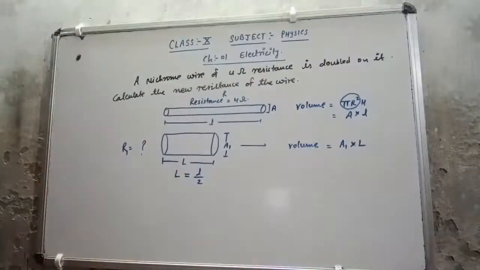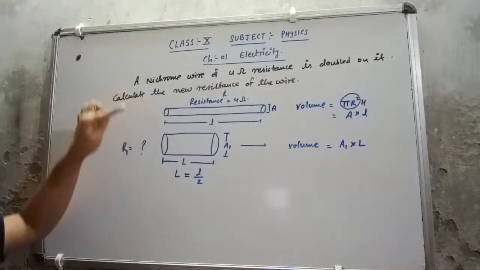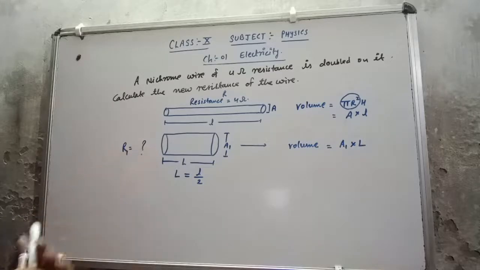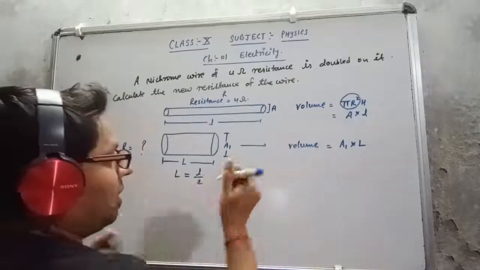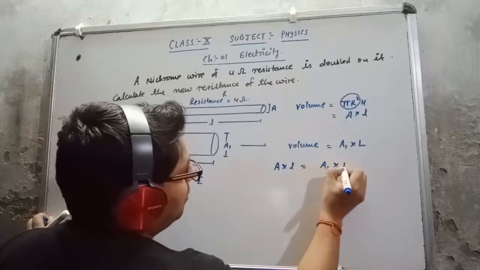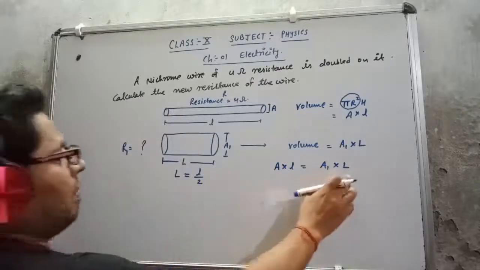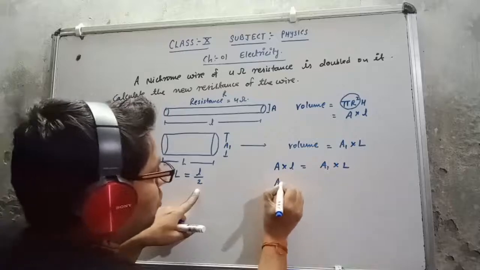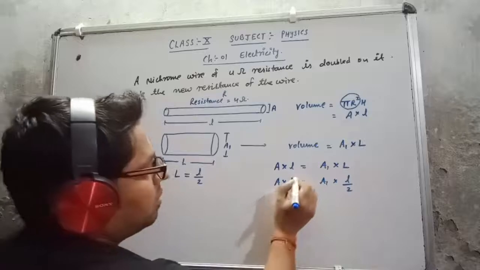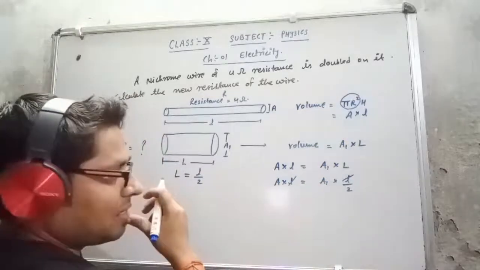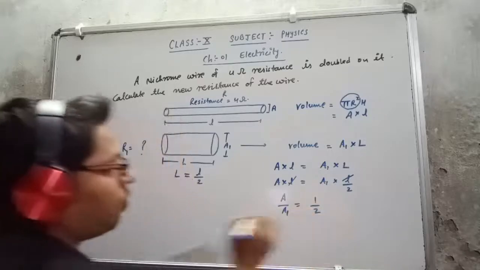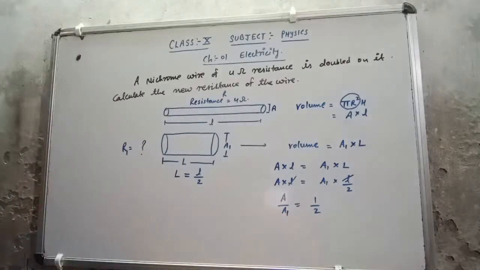As we know that one wire is converted into another wire, the volume will remain the same. There will be no change in the volume. So I can keep both things equal. A into l equal to A1 into capital L. In place of capital L, I can put l by 2. So A into l equal to A1 into l by 2. This l is cancelled by this l. So A upon A1 is coming 1 by 2.